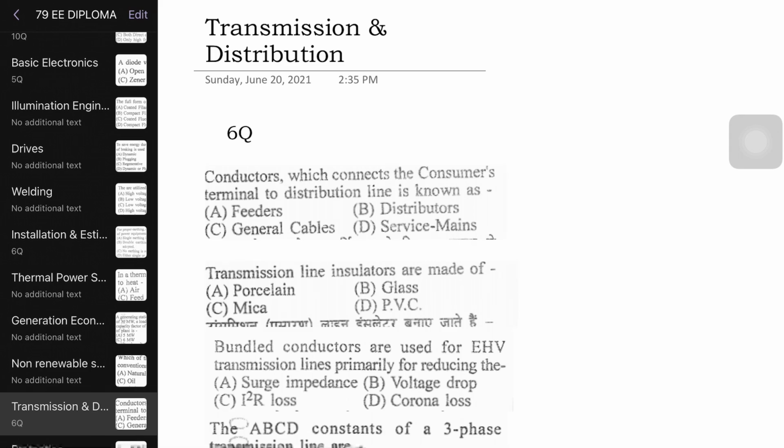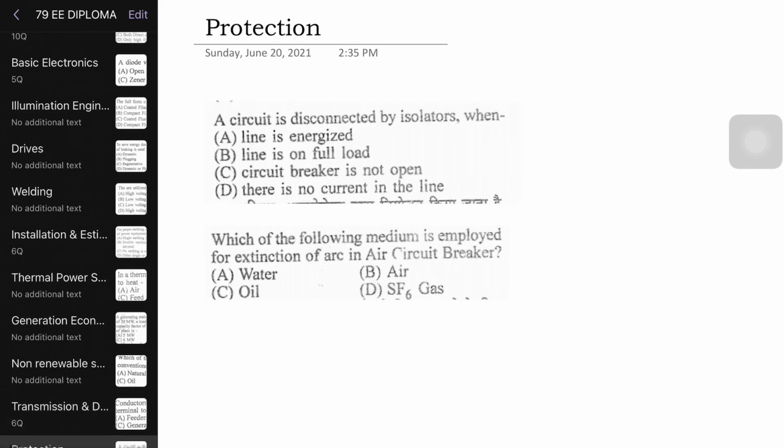Next you take transmission and distribution, a part of power systems, 6 questions were asked. And again protection, 2 questions were asked. If you club all of them together, 5 questions from generation, 6 from transmission, 11, plus 2 from protection, 13. So 13 questions from power systems. If you talk subject wise, each subject carries on average 10 to 15 marks. Topic wise, each topic carries about 5 marks.